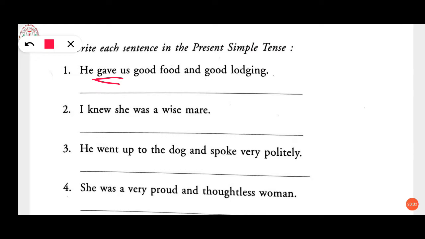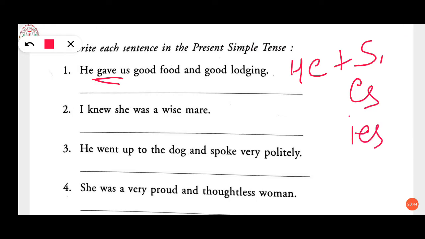He gives, and whenever we are using he, we have learned that we have to use s according to the word, s, es or ies. So here with give, which is a verb, we will use s. He gives us good food and good lodging. Then second one, I knew she was a wise mare.